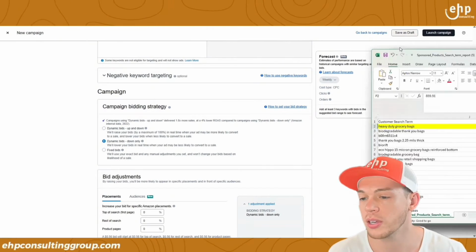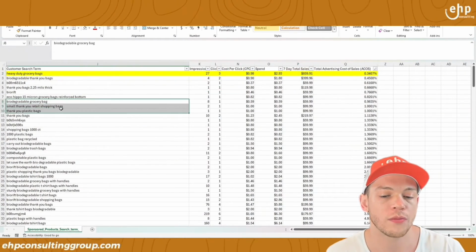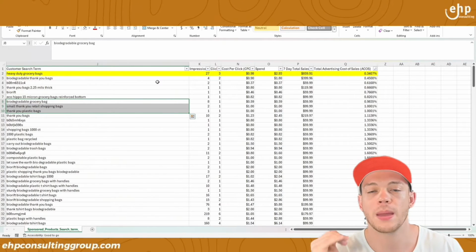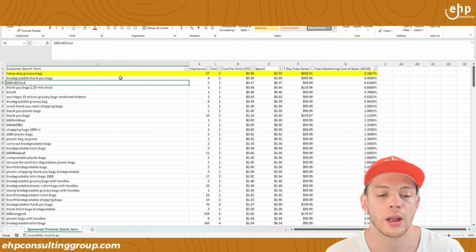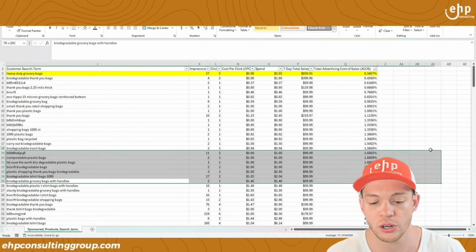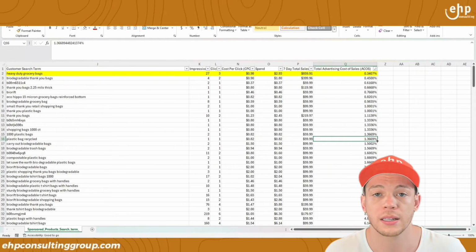Now, if you have a ton of keywords like we do, you only want to focus on a few. Focus on maybe making 5 separate campaigns or 3 separate campaigns, right? I don't want you to go crazy and just start making tons of campaigns and then you can't track them all. Just do one at a time.